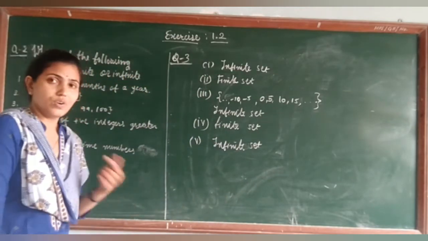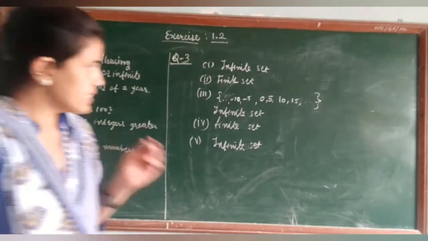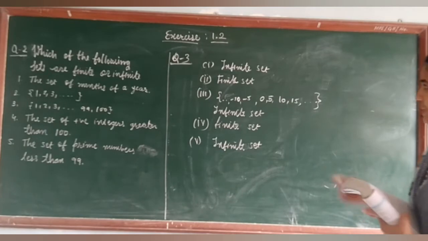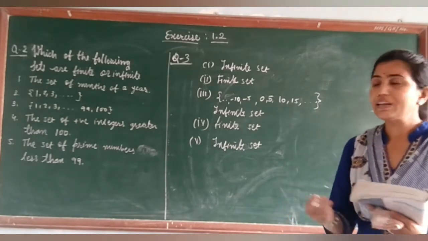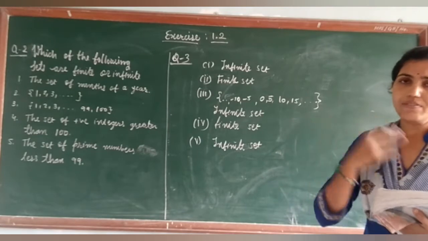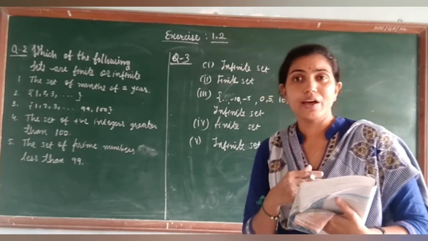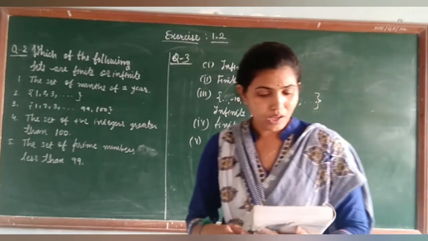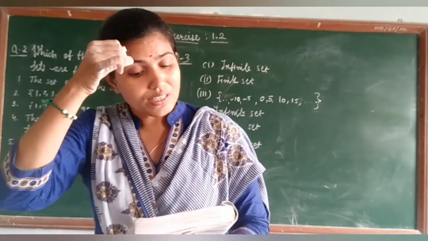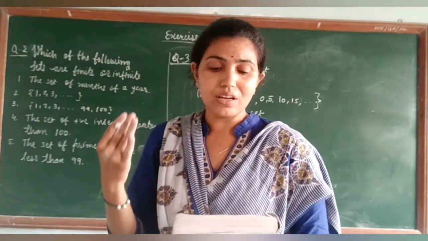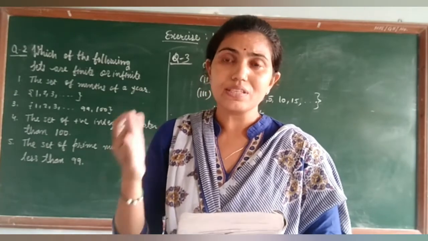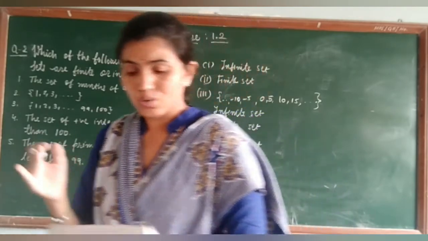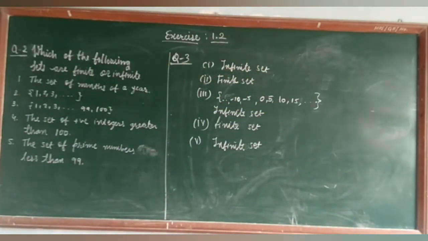Now we are going further with question number 4. Easy exercise है students. कुछ खास नहीं करना है पूरे exercise में. बहुत ही easy. आप बस एक बार concept अगर आपका clear हो रहा है, then no issue with solving this question. Infinite है, finite है, equal है. Okay, so you can easily do that. So we are going for question number 4. The question is, in the following sets, state whether A is equal to B or not. मतलब कि सेट A और B आपको गिवन है, आपको बताना है कि ये इक्वल हैं या नॉट. So let me see how to solve this question.